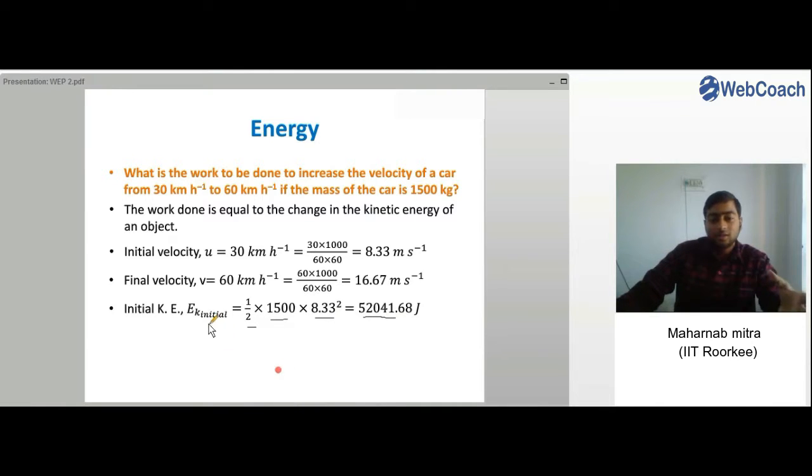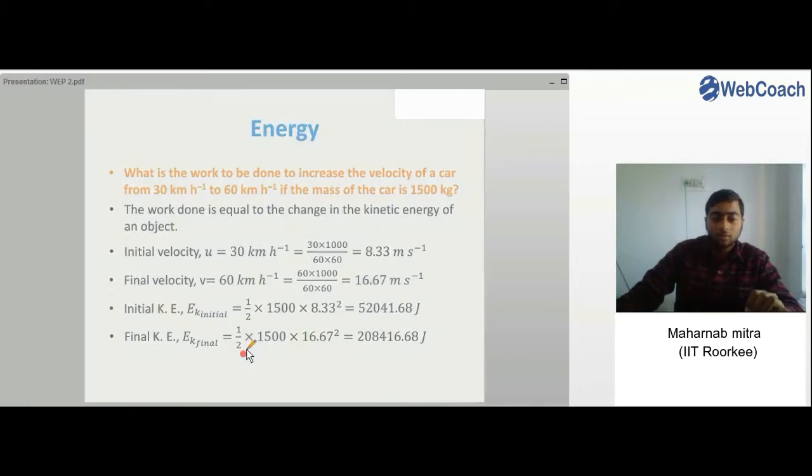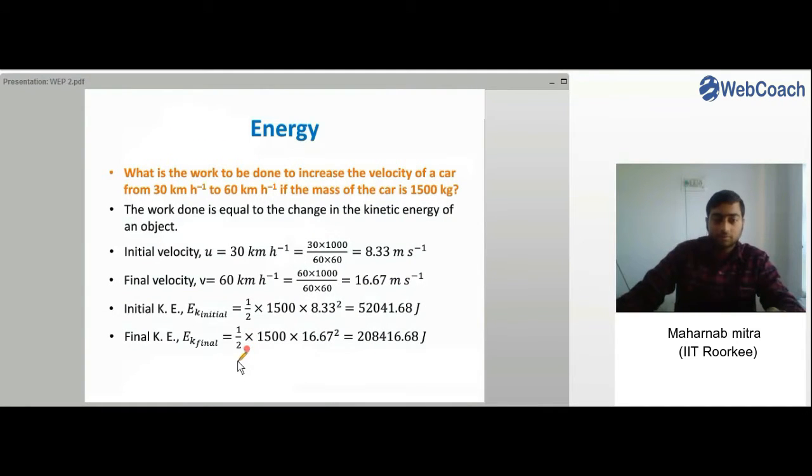So this we get as the initial kinetic energy. Similarly, we find out the final kinetic energy. Once again, half m times v square, half times mass into velocity square. This once again gives us a value for the final kinetic energy.